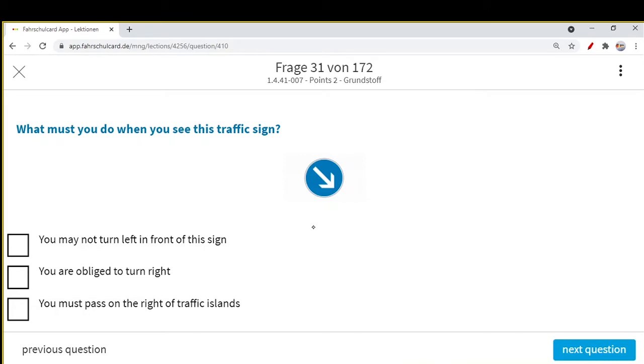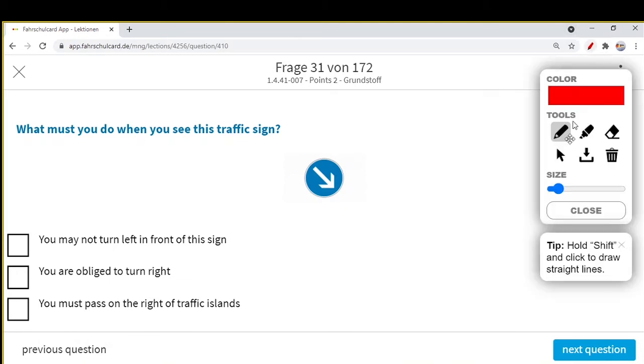So whenever you see this traffic sign, I will try to explain it here. Normally, for example, when you are on the road and you are coming from this side, there is a two-way road here. Normally this sign is displayed over here, meaning you have to travel along this traffic island and enter this lane.